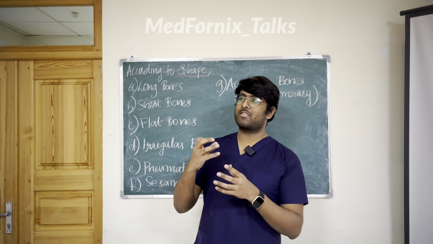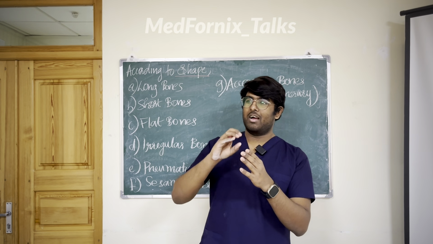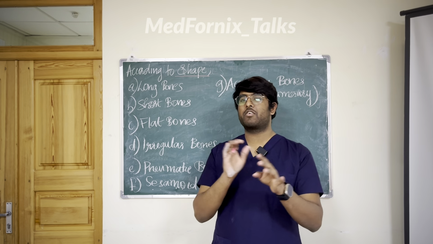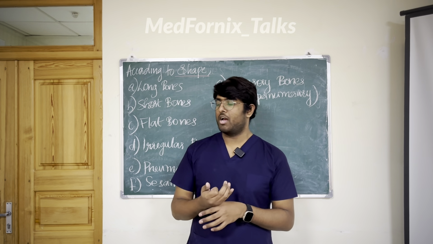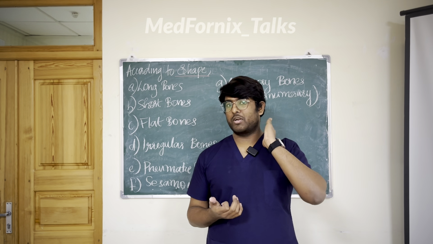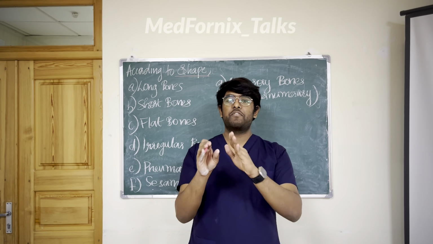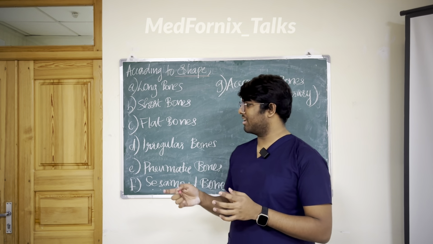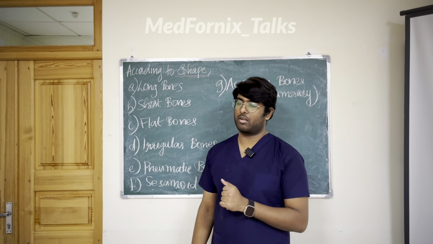Then next one is irregular bones. Their shape, size, everything will be different, and we can't compare one bone with another, because they each have special characters of their own. Like cervical vertebra number 1 and cervical vertebra number 2, which are situated in the neck. They have different structures, and if you compare them with each other, they have irregular structures. These bones are called irregular bones.